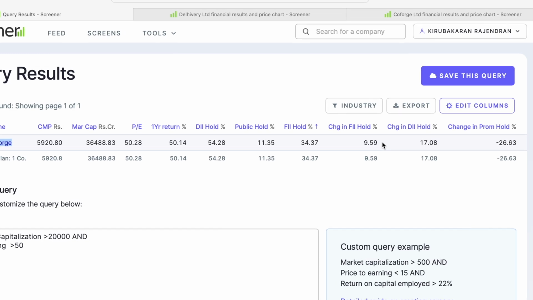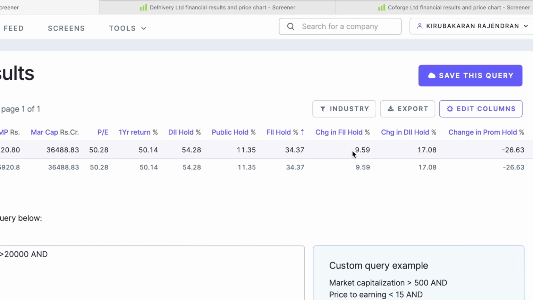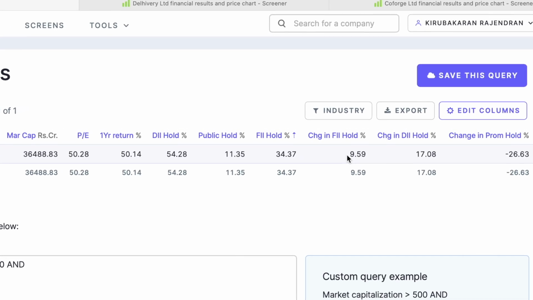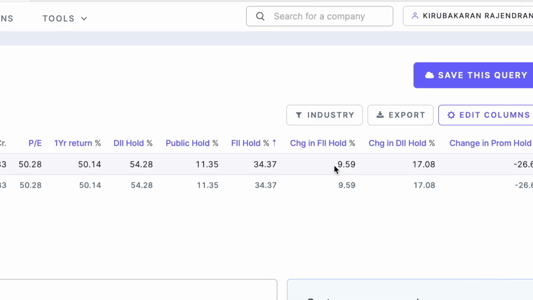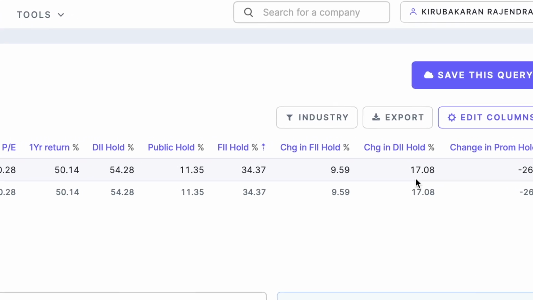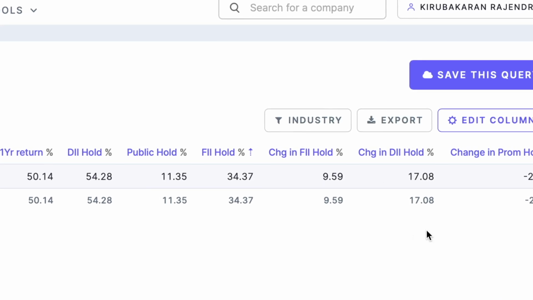And the change in FII holdings seems to be 9.59%, which means that almost 10% has been increased with respect to FII institutional investors, where they have added more stake in this firm. And also with respect to DII, 17.08%. So that is considerably much higher.